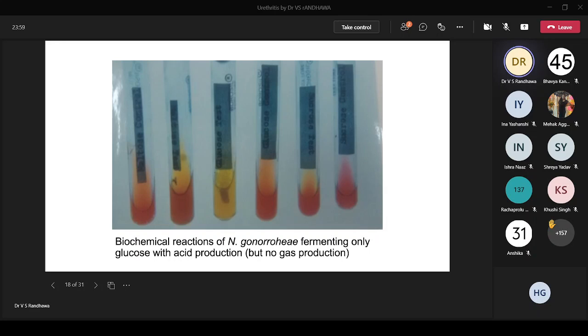Okay. And another thing you should know about the biochemical reactions is when we are making the sugars, because these are fastidious organisms, the sugar composition must have the serum inside. Must have the serum, otherwise the microbe is not going to grow. Is that okay?